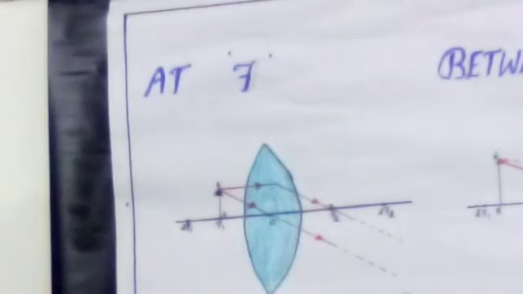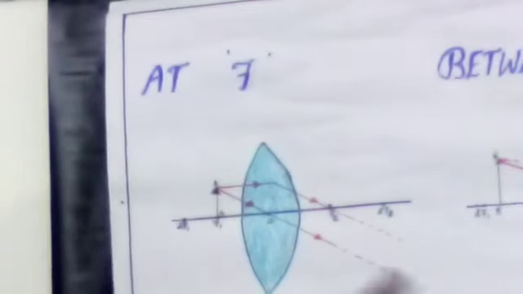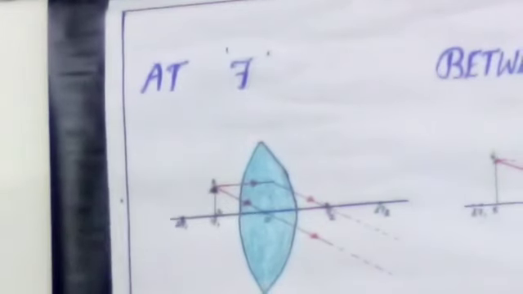So here these two rays never meet anywhere. So the image is forming at infinity.